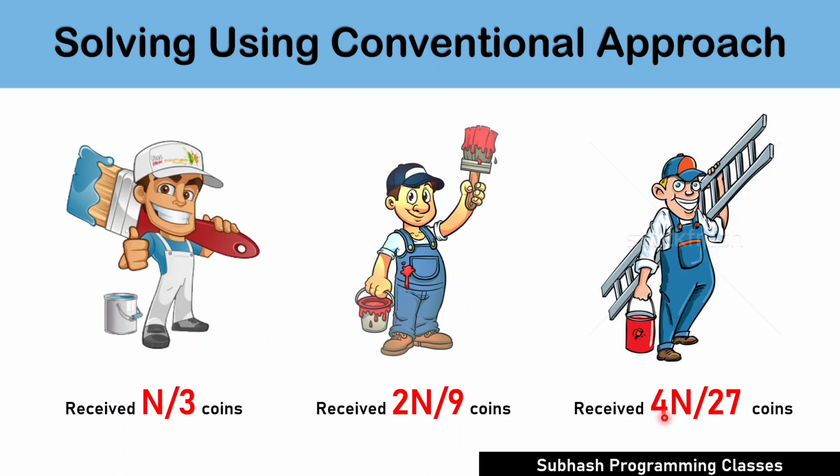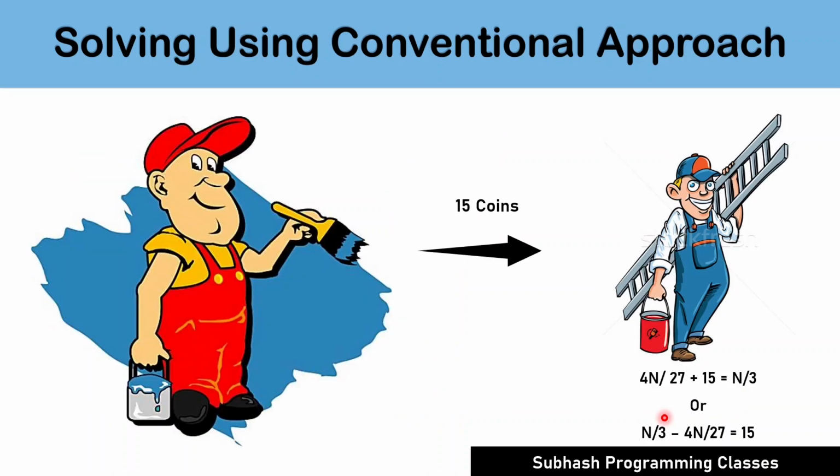The problem statement says that after understanding what has happened in the previous night, the main painter distributes the remaining coins to both the second and the third assistant to make it a fair deal. As the last transaction, the main painter gives 15 coins to the third assistant. It means to make sure that the third assistant receives the exact share of n by 3 coins, the main painter had to give 15 coins to the third assistant.